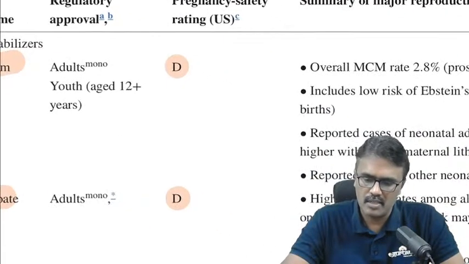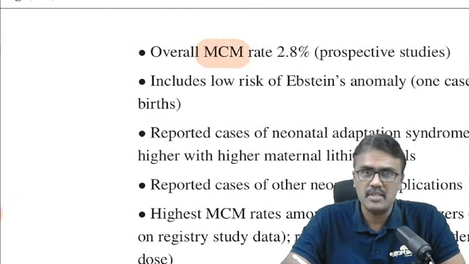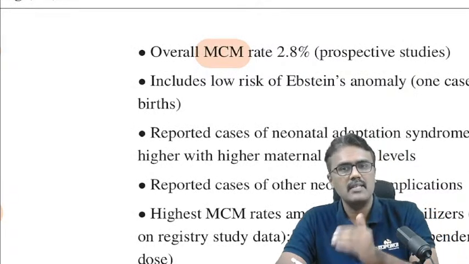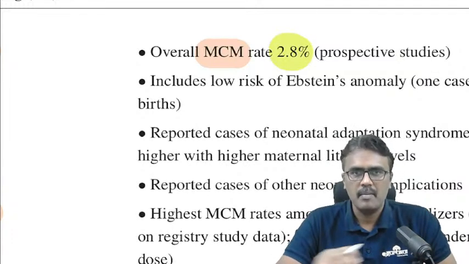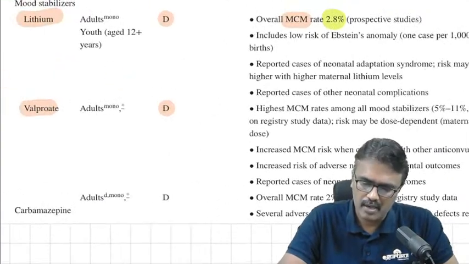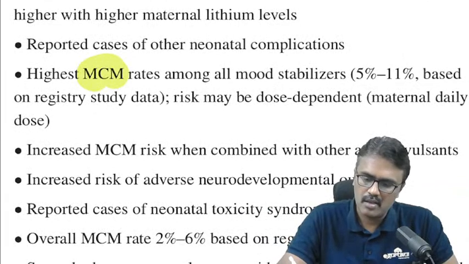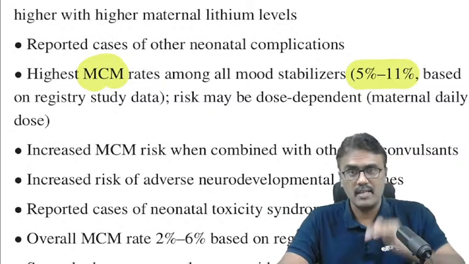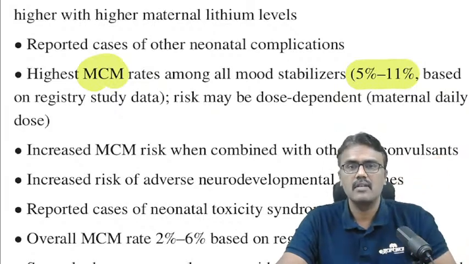But if you see lithium, the overall percentage of major congenital anomalies, MCM, is only 2.8%. But if I consider the risk with valproate, the risk of major congenital anomalies is 5 to 11%, that is highest. The risk is highest with this one.